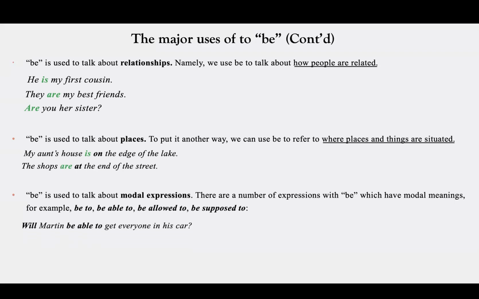Here's an example. Will Martin be able to get everyone in his car? Will it be possible? Be able to? So be able to. Here we use be again.